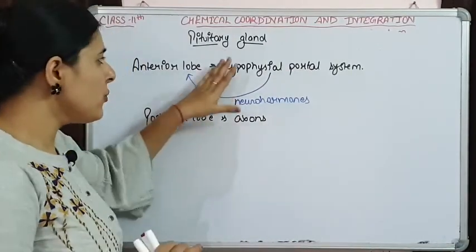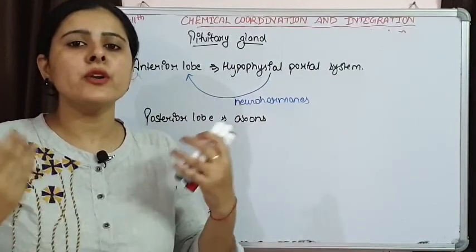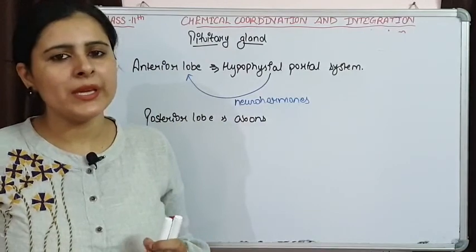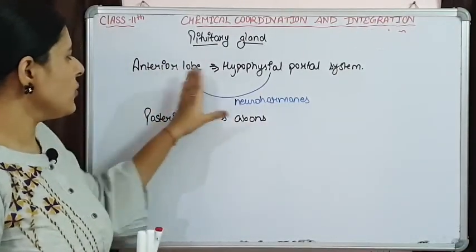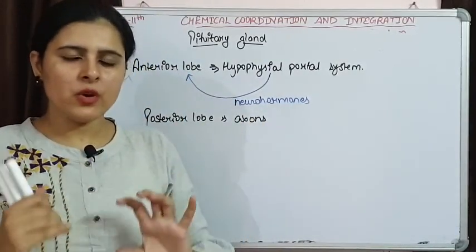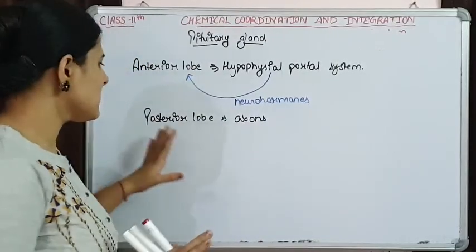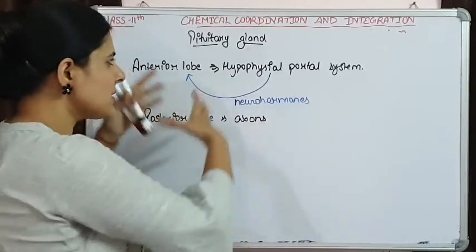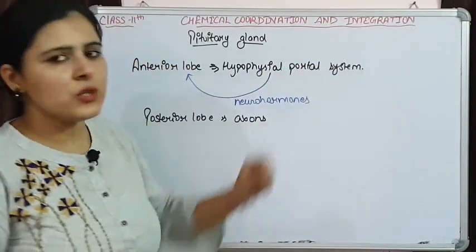Now different lobes of pituitary are responsible for the secretion of different hormones, and their target organs are also going to be different. So we are going to discuss the hormones released by the anterior lobe of pituitary first, then we will talk about the intermediate lobe of pituitary and lastly the posterior lobe of pituitary. I want to discuss that in a tabular form to make it quick and easy to understand.